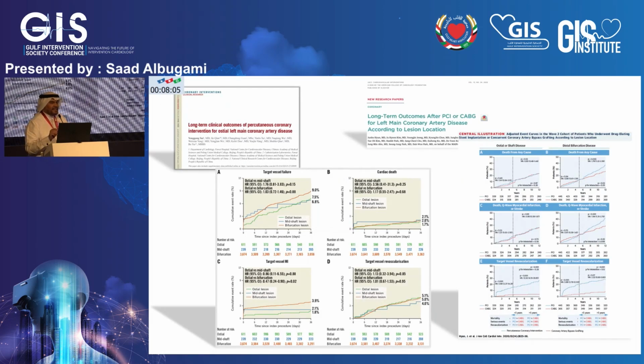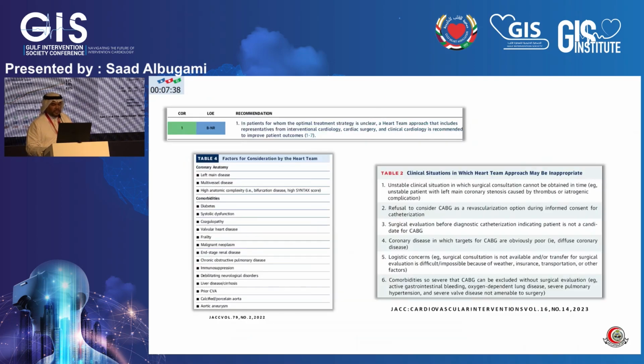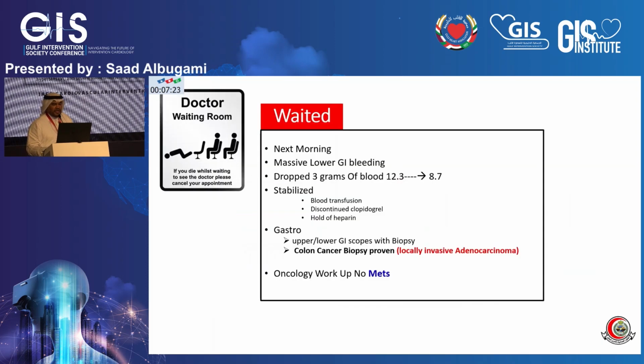Ostial left main disease is a spectrum of disease. Not all left main diseases are the same. Ostial disease is different than shaft disease, different than the distal bifurcation disease. The outcome for PCI in the ostial disease is similar to CABG, yet those patients will go for more revascularization when compared to CABG, and in distal disease, they would have a catch-up phenomenon in the future. This was shown in multiple registry data. Many of us would proceed with ad hoc PCI in an unstable patient who refuses CABG, or a patient with a poor prognosis. But we always would run those patients through the heart team meeting, which we did in this patient.